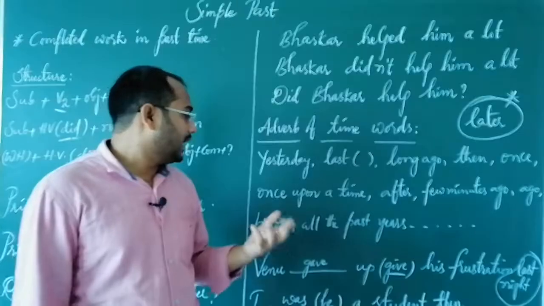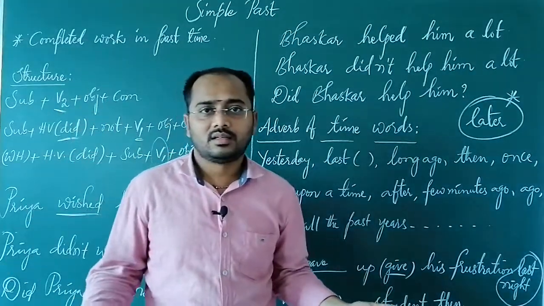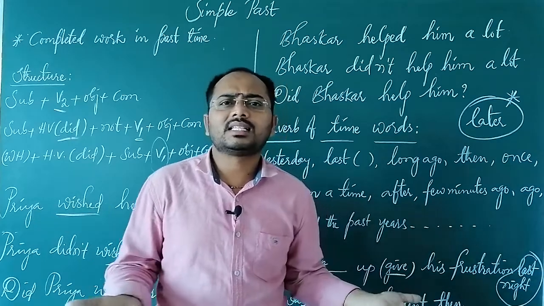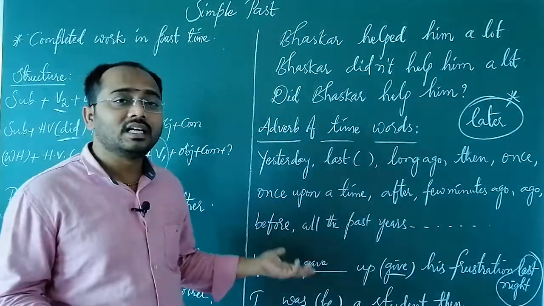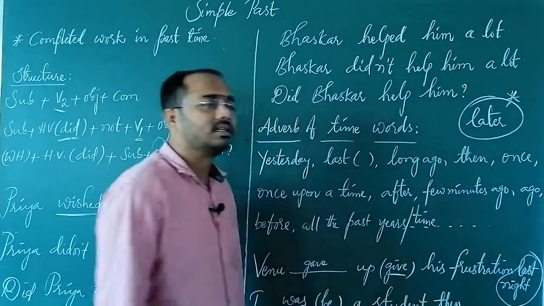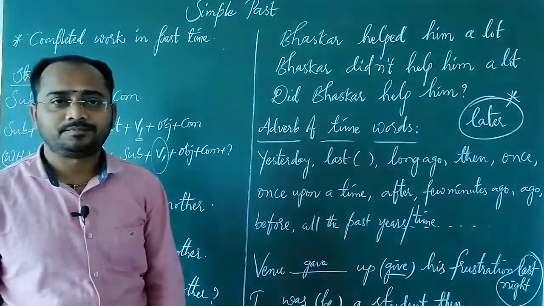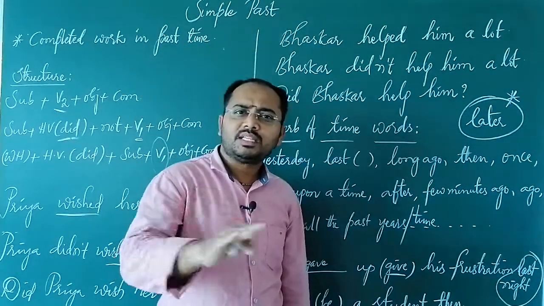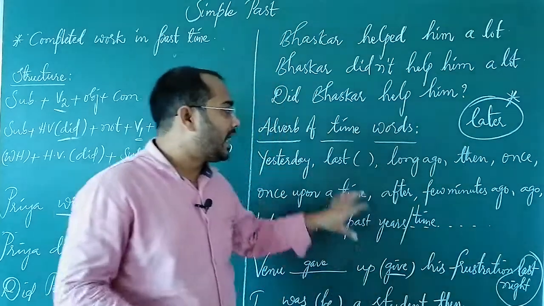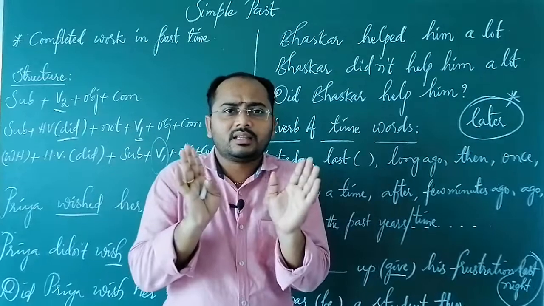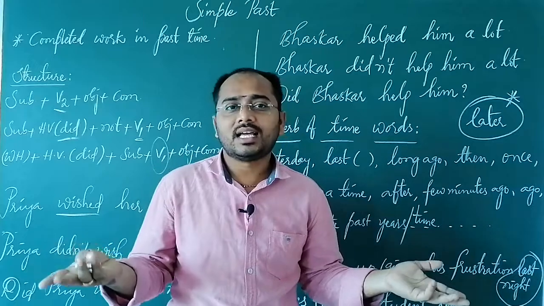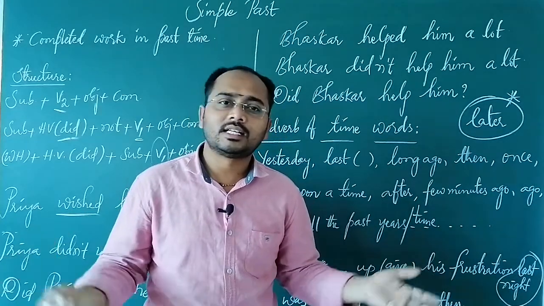And few minutes ago, before, and all the past years, 2019, 2018, 1947, 2016, all these are past years, or we can assume here all the past time related words represent the simple past. So once again, simple past means completed work, V2 form, did not plus V1 form and representing words. So if you remember these words, you can do the simple past topic easily, as well as you can speak the sentences also very easily.